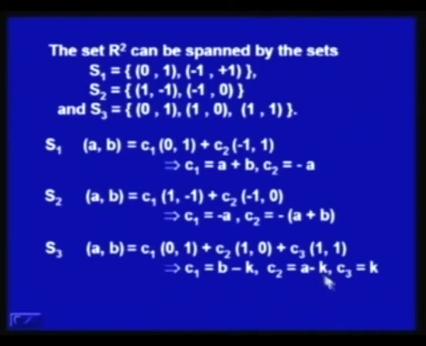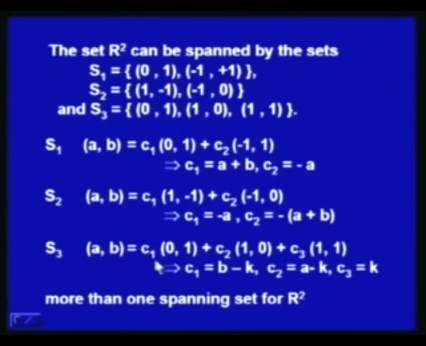So, we have to introduce an arbitrary constant K, and you can assign different values to this constant K and get different solutions. So, many solutions are possible, and you cannot express AB in a unique manner in this case. Another observation here is that more than one spanning set for R2 is possible.